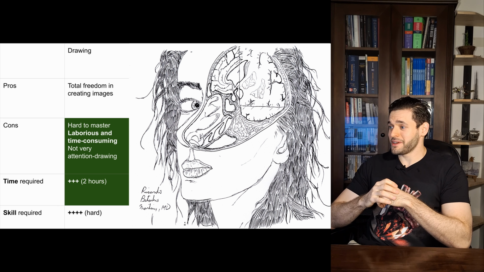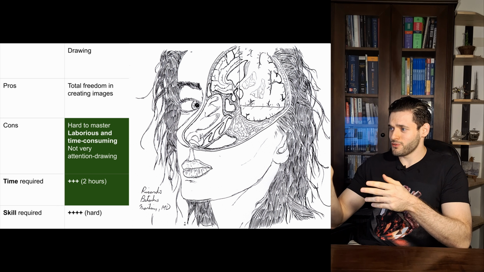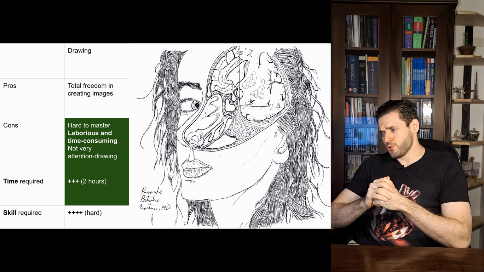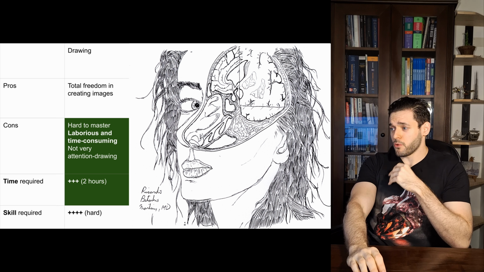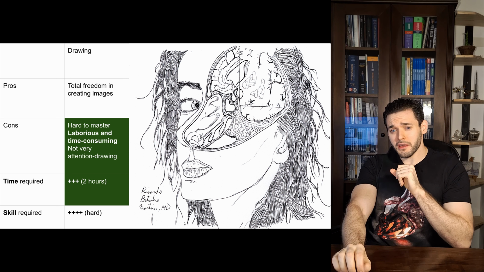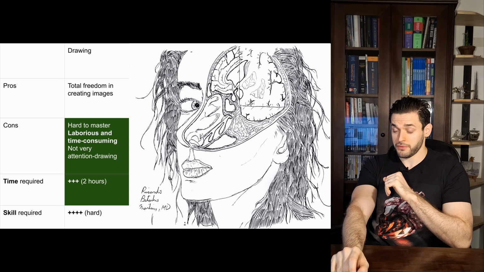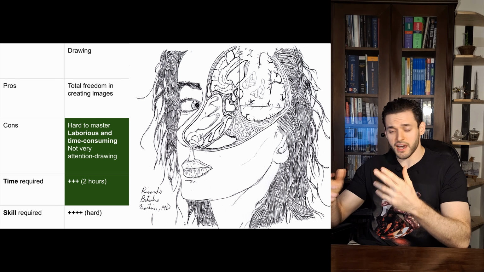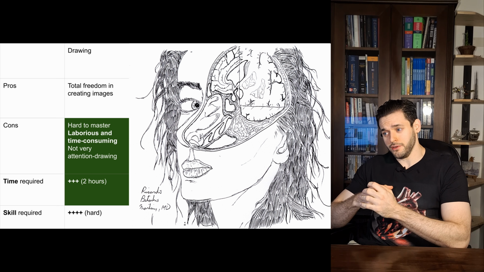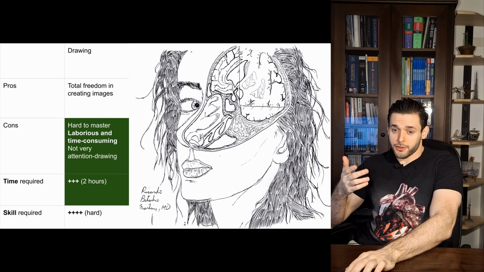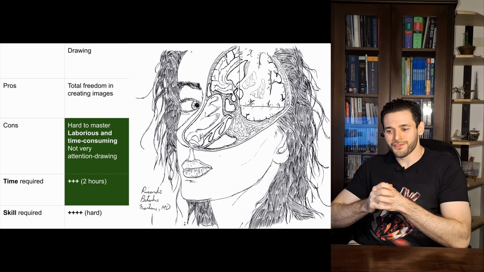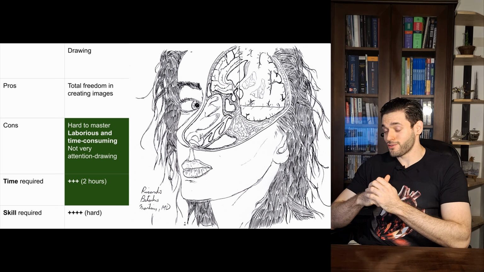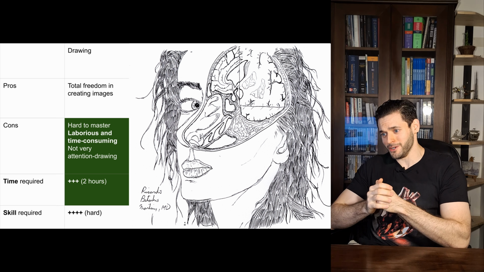So here we have an example of drawing, which is my head illustration, for example. It took me around 2 hours, I think, and it's somewhat hard to master. I'd say most people could do this with enough practice, but there are some basic concepts such as light and shadow or perspective, for example, that are to some degree technical concepts, things you would learn at an art class that would be extremely useful for you when making such an image.